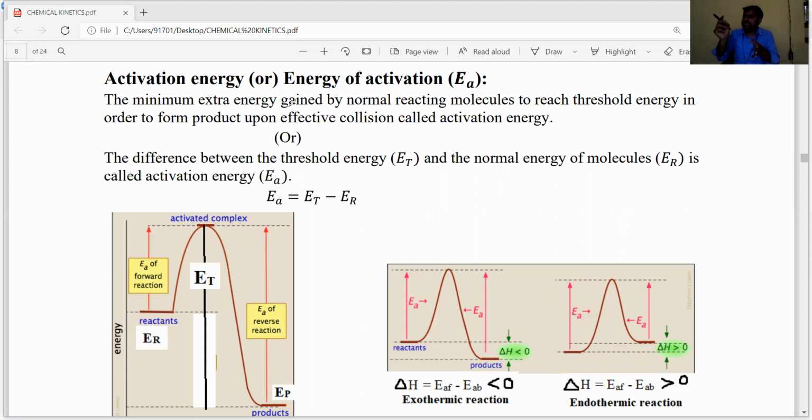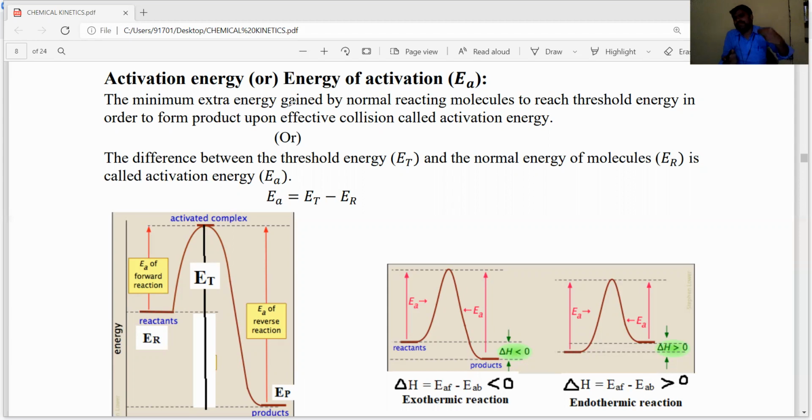That activated complex, the energy of reactants is known as the threshold energy. To reach the threshold energy, some extra energy is required. How do they get that extra energy? By undergoing collisions, the energy is transferred from one reactant to another reactant.